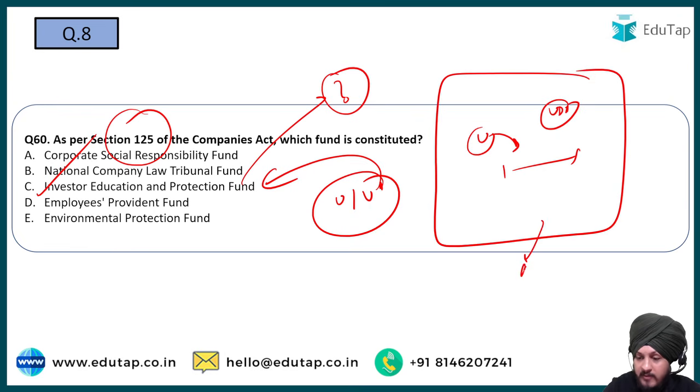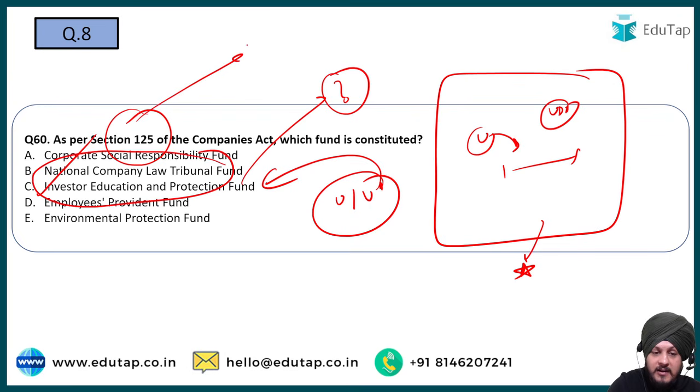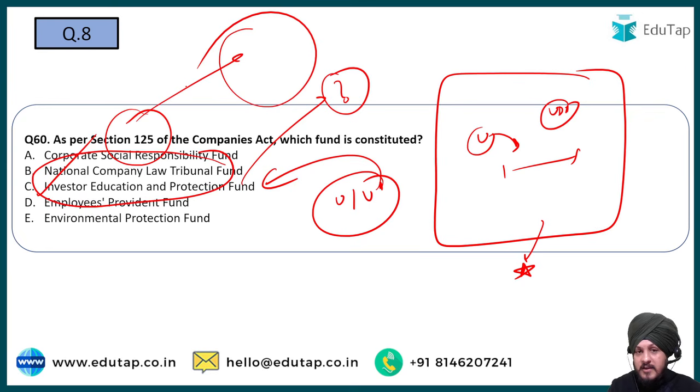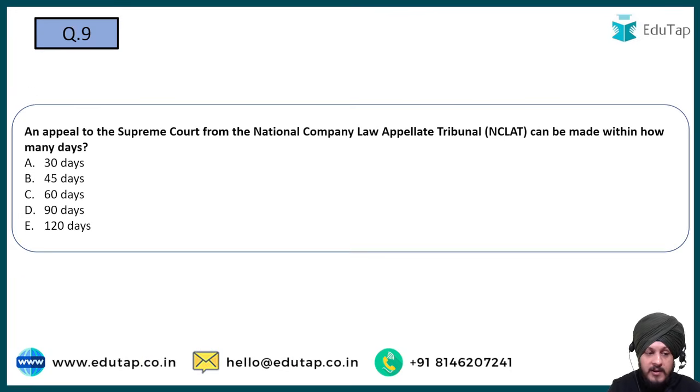It is important for your exam because questions have been asked from this area in other years also, apart from 2024. So I would suggest you read about the Investor Education and Protection Fund and the other sections related to section 125. That is my suggestion, so please go for it. Now let us move on to question number 9.